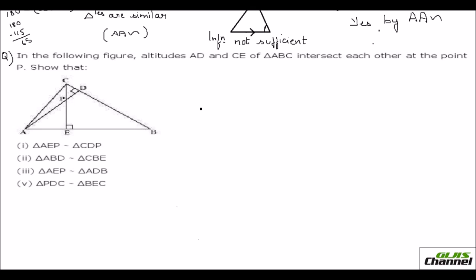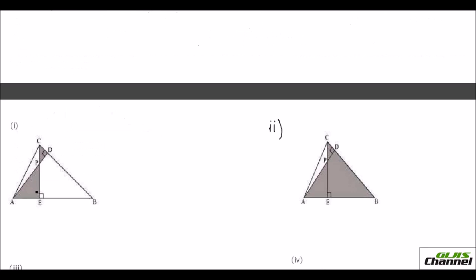Let us look at the second problem. Here they have given you the figure and they say the altitudes AD and CE of triangle ABC intersect each other at a point P. So this point is P. Fine. You have to show all these four subdivisions. So let us do it one by one. In the first subdivision it is triangle AEP and CDP. I have shaded the triangles which we are discussing so that it will be easy for you to understand.